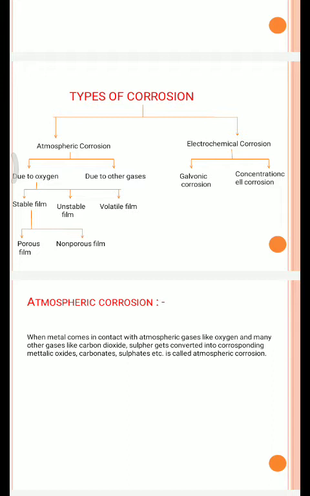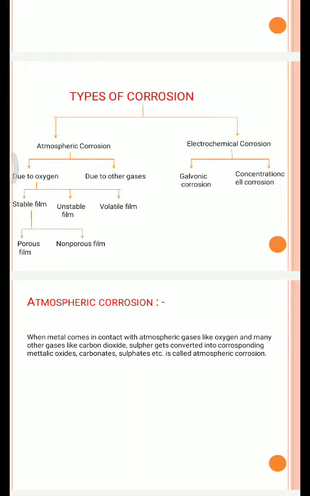In corrosion due to oxygen, metal comes in contact with oxygen and gets converted into metal oxides. In corrosion due to other gases, metal comes in contact with chlorine and gets converted into chlorides, with sulfur into sulfides, and with carbon dioxide into the corresponding carbonates.